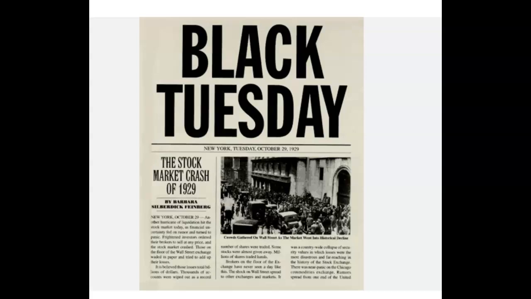So Hitler continues doing this for several years in the 1920s, and then all of a sudden we get this event in America known as Black Tuesday. It occurs on October 29th, 1929. America's Wall Street crashes. The banks fail. People try to get their money and are not able to. And this in turn starts what's known as the Great Depression.